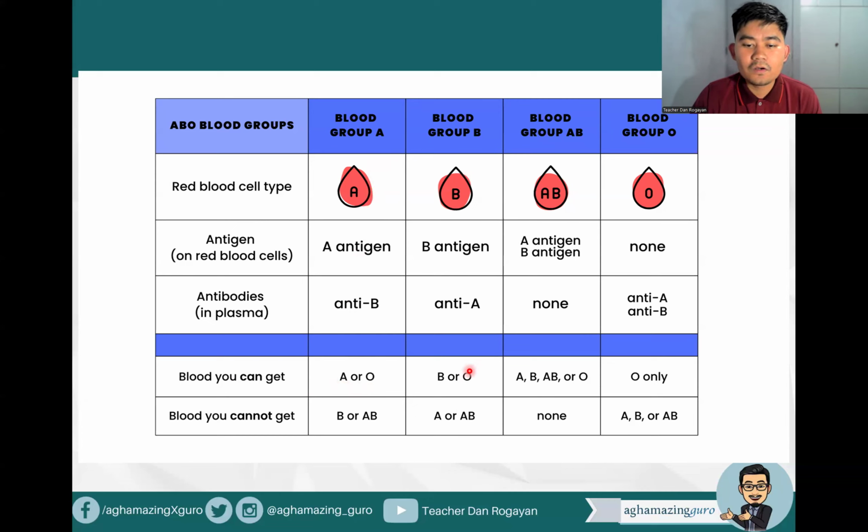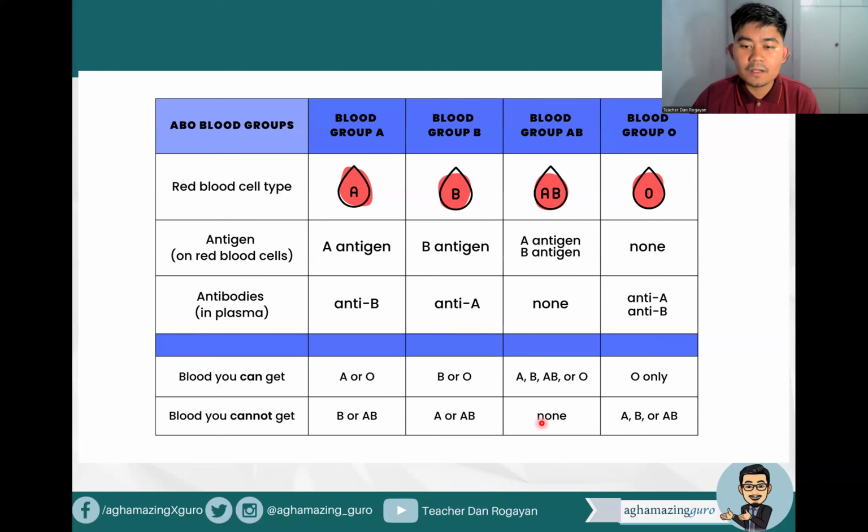Okay. If you are blood type B, you can get B or O. Blood type AB, you can get A, B, AB, and O. But if you are blood type O, you will just be getting O only. All right. So for blood type A, you cannot get B or AB.